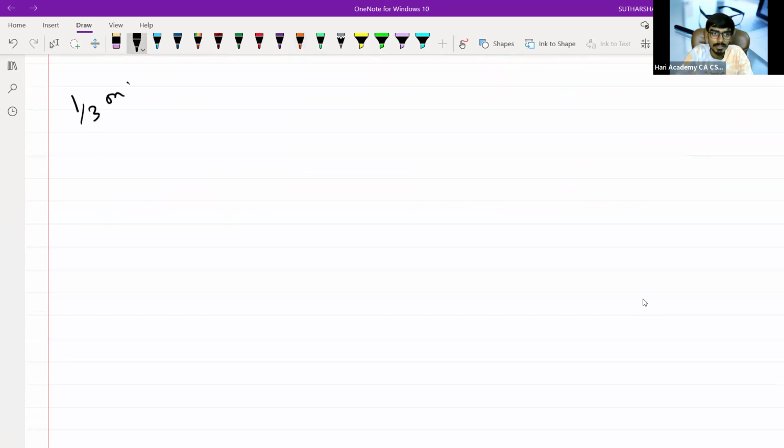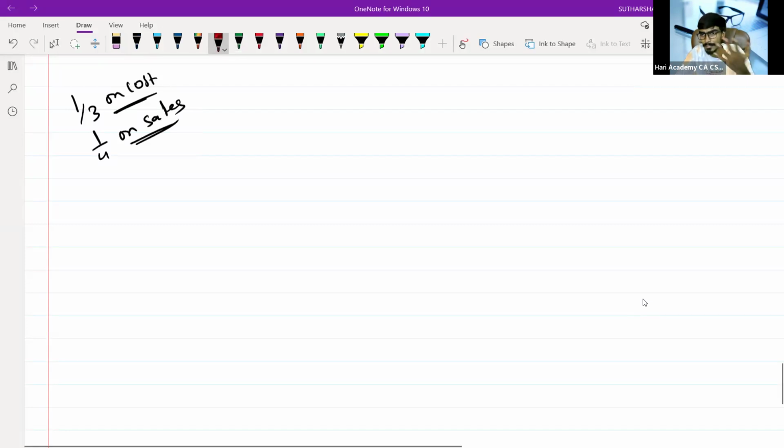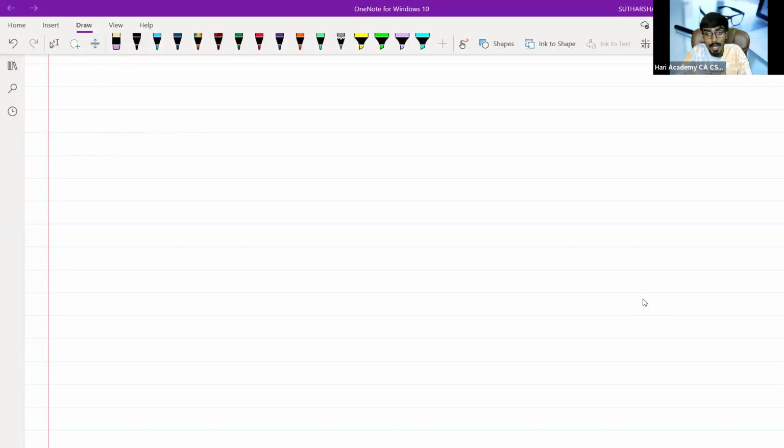1/3 on cost is 1/4 on sale. Something you came across in your colleges or in your schools, in your graduation, everything. I'm going to give you enormous clarity over this cost and sales. We are going to do some analysis, or you can say some research, or some discovery over this profit and loss.